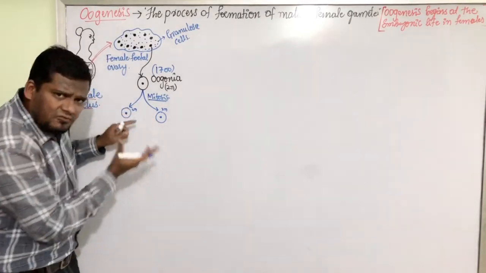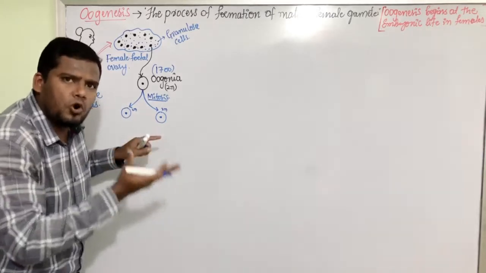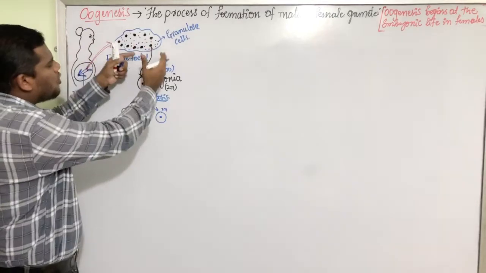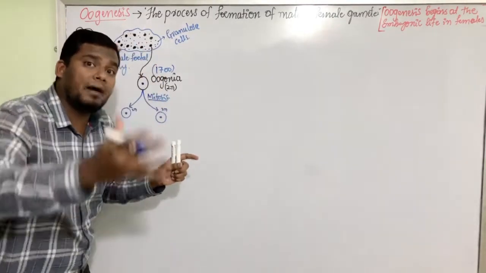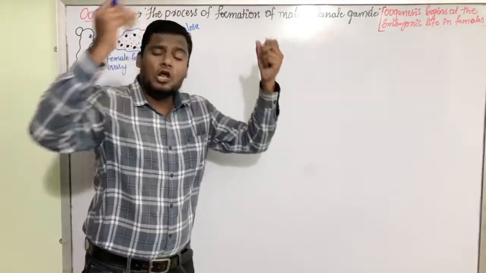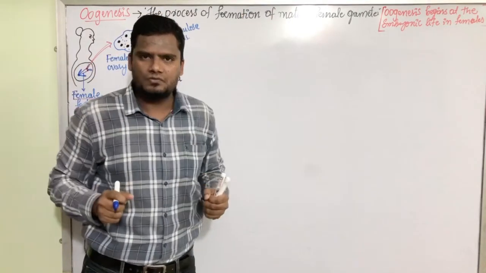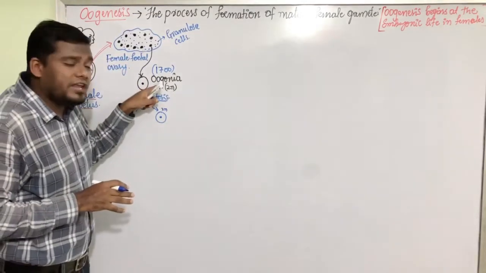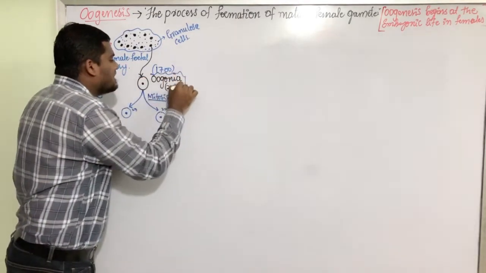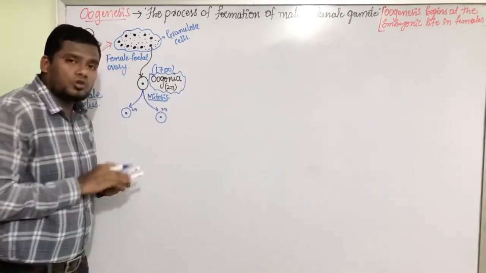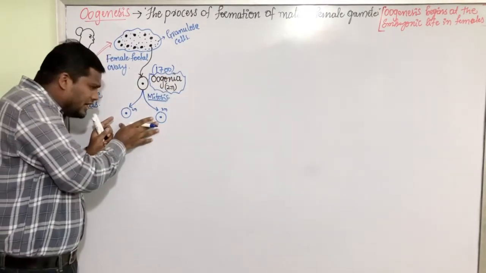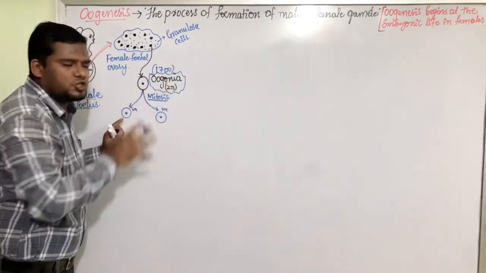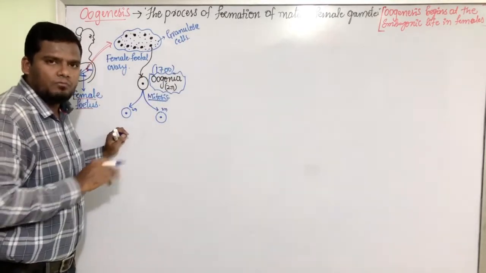These two cells divide further and result in the formation of 4 cells. The 4 cells divide further by mitosis. Like that, these oogonia cells keep on dividing by mitosis so that they can increase their number and proliferate. This is the multiplication phase, my dear friends, where the oogonia cells are getting multiplied by mitosis. Here I am mentioning only 2 cells. I am not going further in detail because I don't have enough space to draw all the structures of the oogenesis